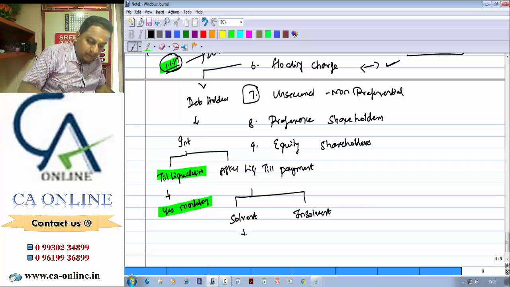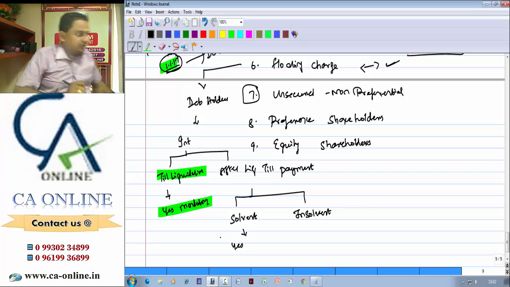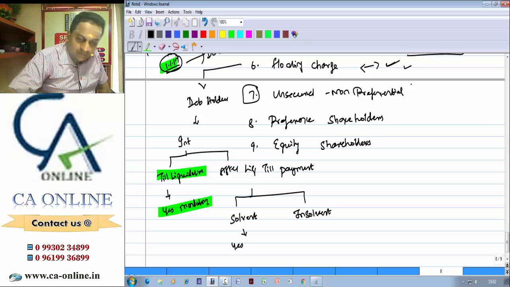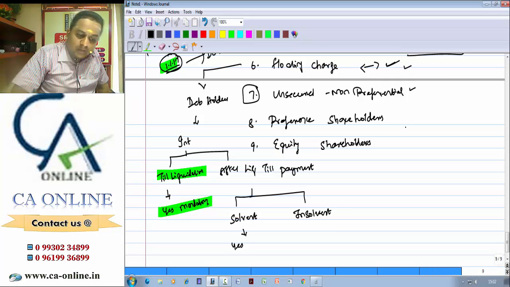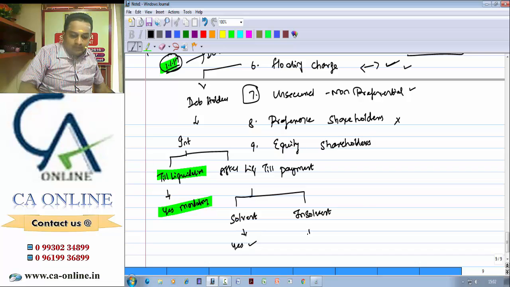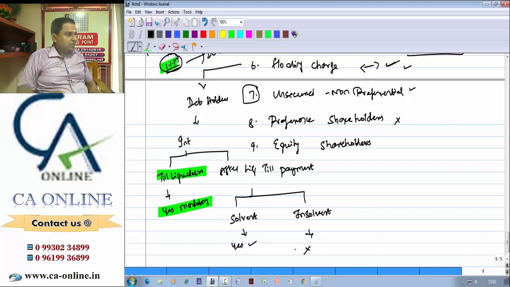So if the company is solvent, then you need to pay interest. When do you need to pay interest? After the floating charge, that is principal plus interest till liquidation plus unsecured non-preferential, but before making payment to preference shareholders, you need to pay that interest. If the company is insolvent, then interest is not required.